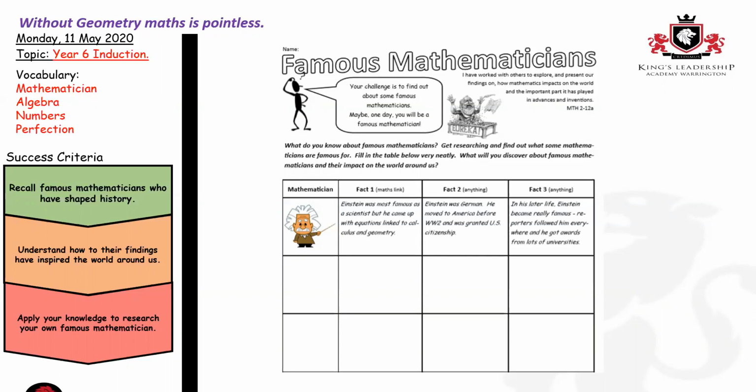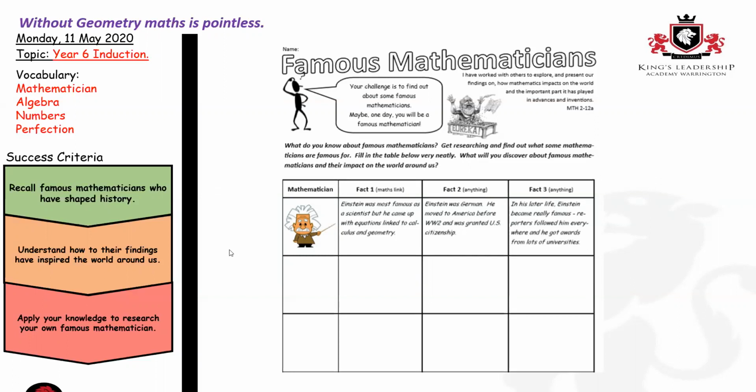I'm going to tell you a little bit about what you're going to be learning today before I move on. On the left-hand side of my screen, you'll be able to see my success criteria. We're going to start off by recalling those famous mathematicians who have shaped history, those who have inspired your future teachers. We're then going to understand how their findings have inspired the world around us and how they've influenced the maths that you're going to be learning about in high school. And finally, I'm going to ask you to apply your knowledge to research your own famous mathematician.